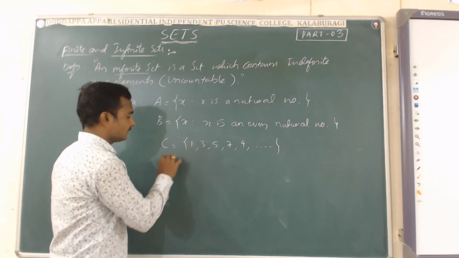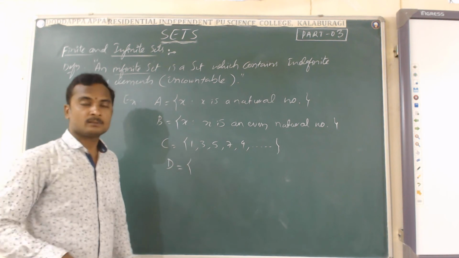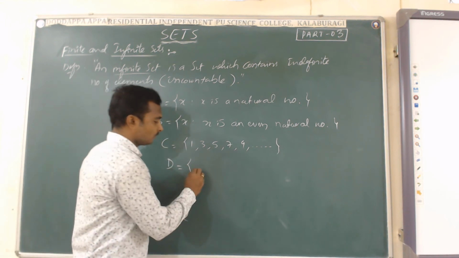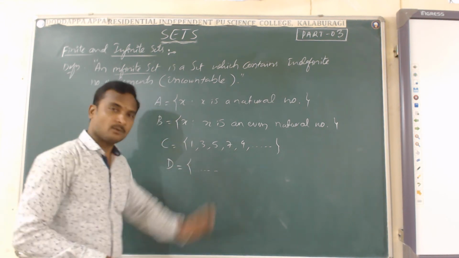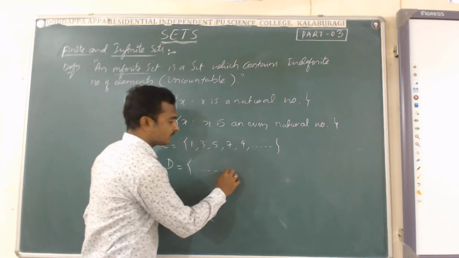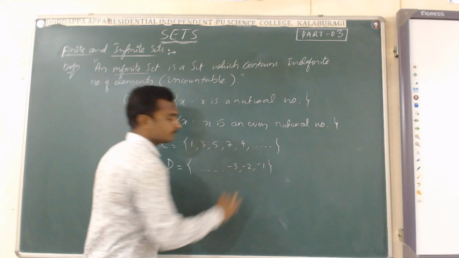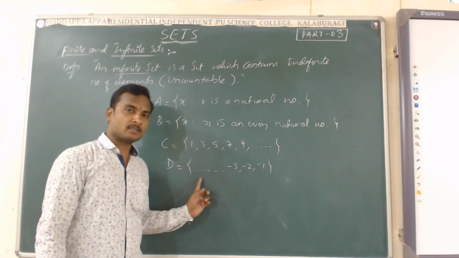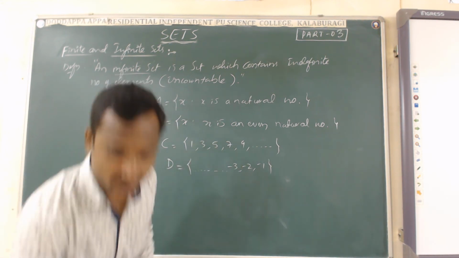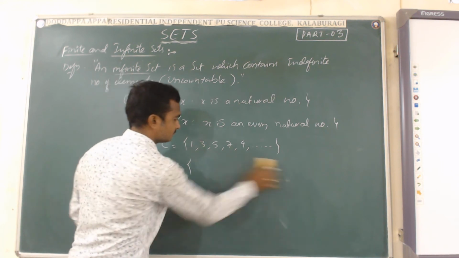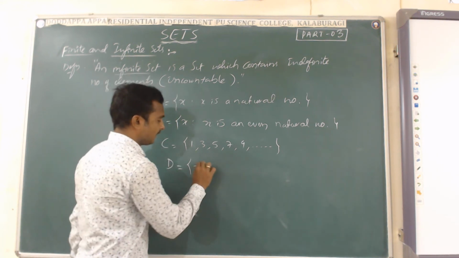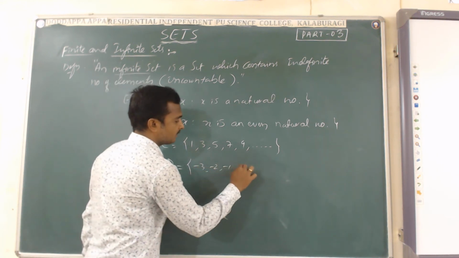One more set, the set D. From some number we don't know, from somewhere, minus 3, minus 2, minus 1. You can see there are infinite numbers. Or you can start from minus 3, minus 2, minus 1 and so on.